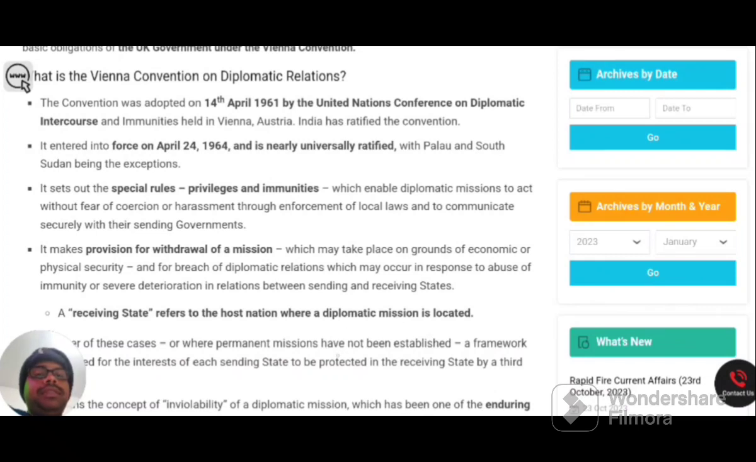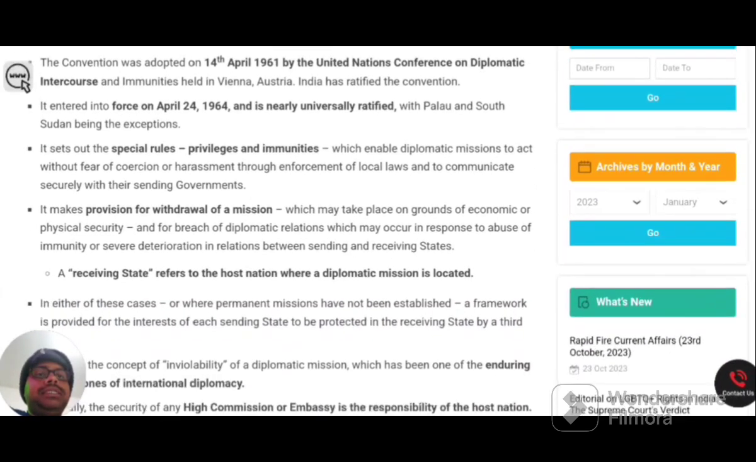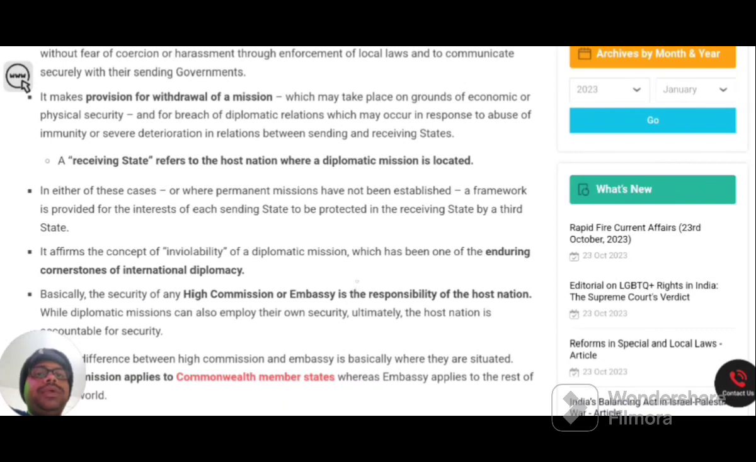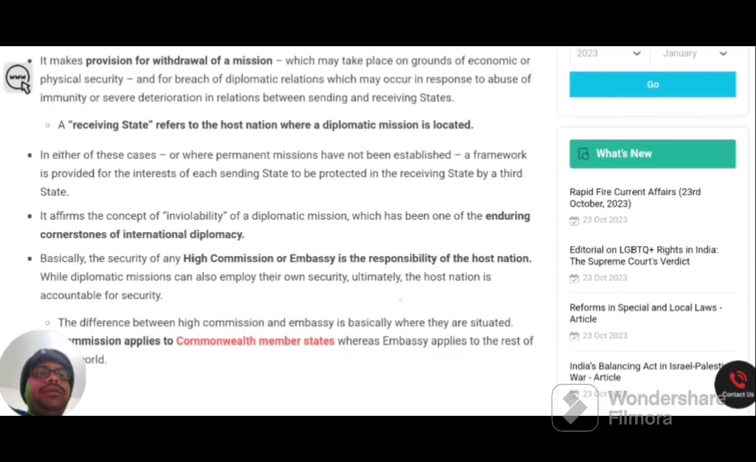For example, Canada's mission is located in India, so India becomes a receiving state, whereas Canada becomes a sending state. According to the Vienna Convention, the country which hosts the diplomatic mission will be liable for the safety as well as the security of the diplomats. So this is the basic principle of the Vienna Convention.